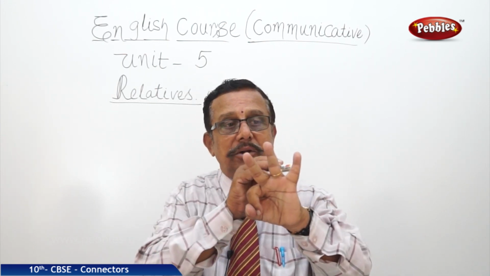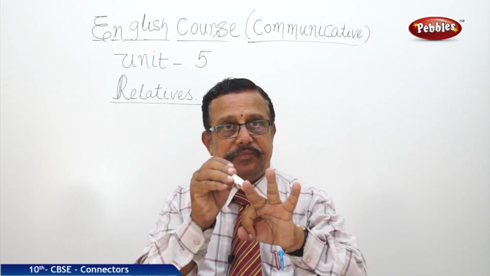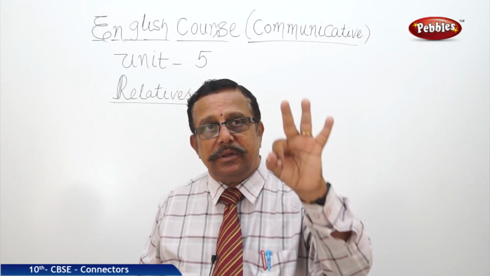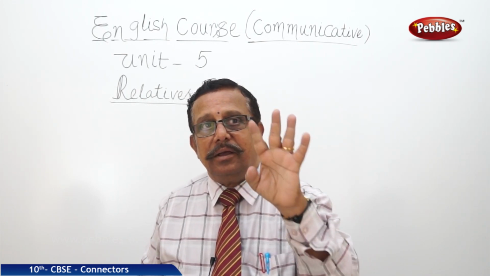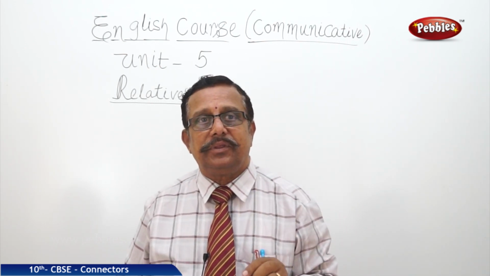So, what, who, whom, whose, which, that: these are relative pronouns. They relate with something.